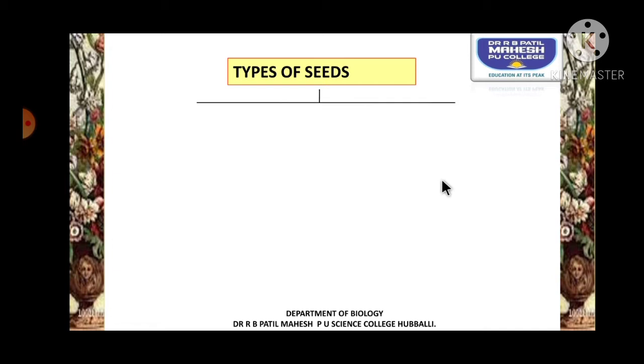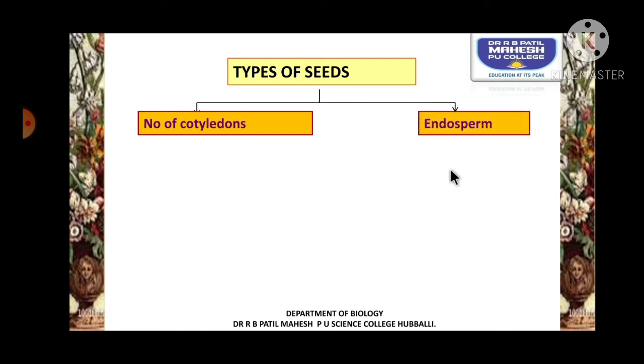Now let us try to understand the types of seeds. Seeds can be classified based on two criteria. One is based upon the number of cotyledons present, and the second one is based upon the presence or absence of endosperm. Based upon the number of cotyledons present, seeds can be classified into two categories.